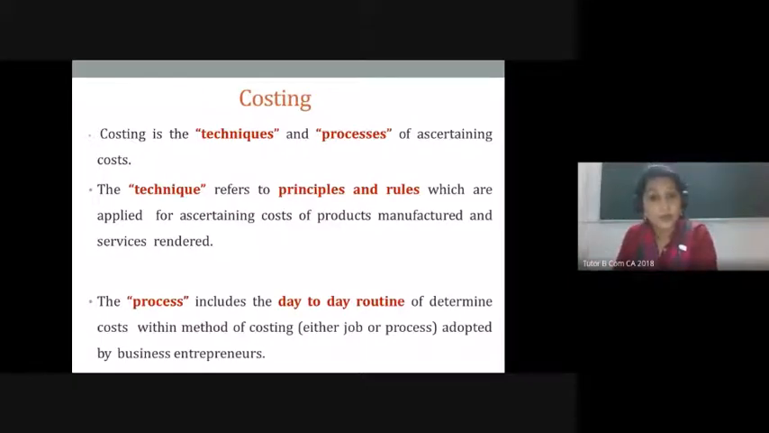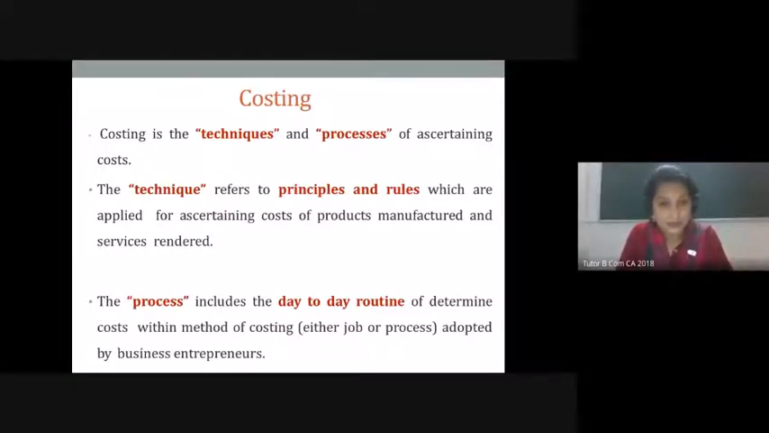Say I'm talking about construction of a bridge. It will not happen in batches. I cannot produce 10 bridges at a time. I will be concentrating on production of one bridge at a time. So there the production is not happening in batch. So the method used over there would be totally different from the method used in industry where manufacturing of product is done in batches.